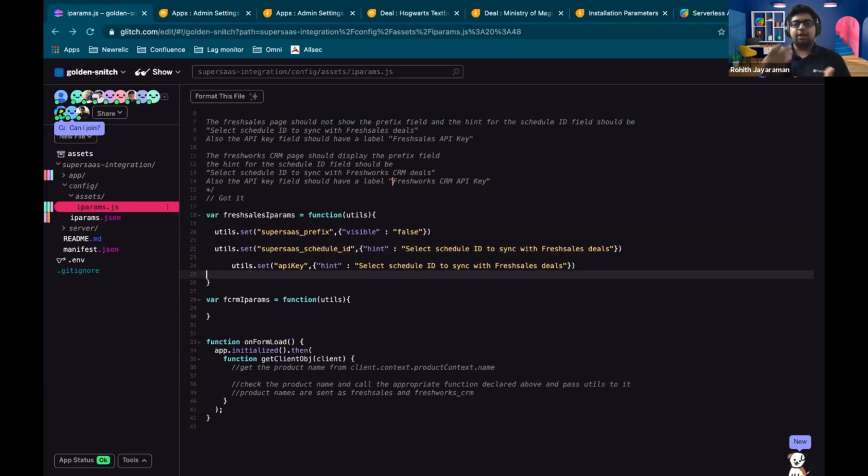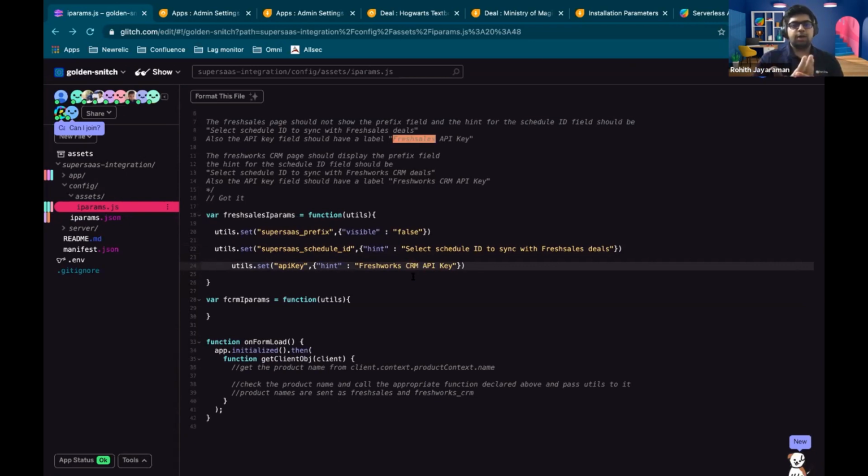Okay, so one thing that I wanted to point out, when Arshad is doing this, is how simple it is to change this based on the product. Arshad, I think you copied the CRM description. We need the sales one in this function and the CRM one in the next one.